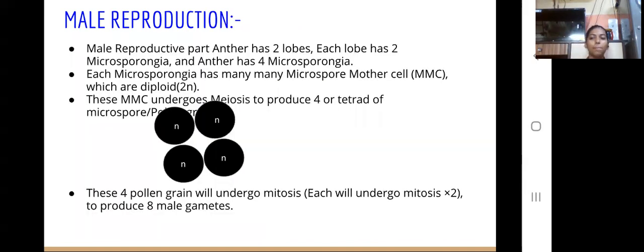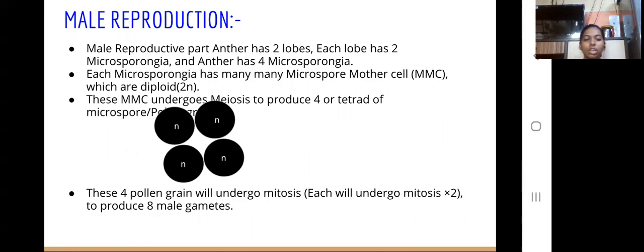Now we will study male reproduction, that is, the process of formation of the male gamete. The male reproductive part, the anther, has two lobes. Each lobe has two microsporangia, so the anther has four microsporangia. Each microsporangium has many microspore mother cells, or MMC, which are diploid. These MMC undergo meiosis to produce a tetrad of four microspores, or pollen grains. This is one microspore, and these are the tetrad.